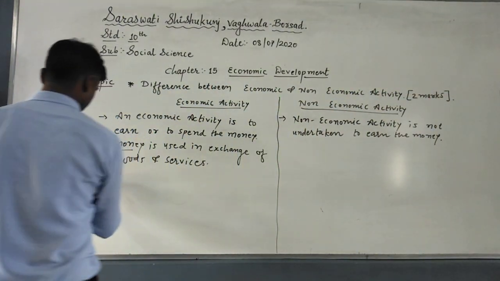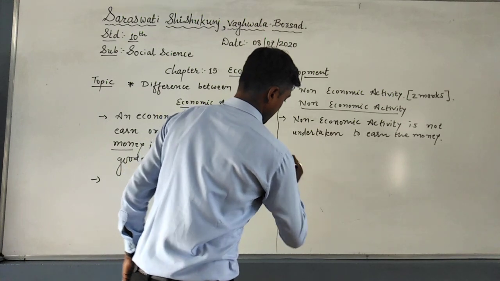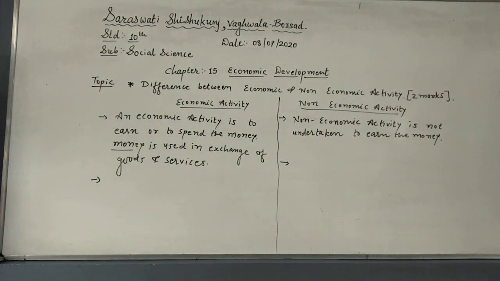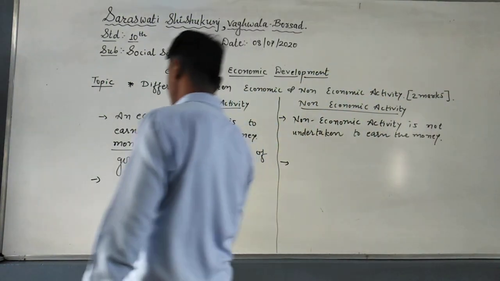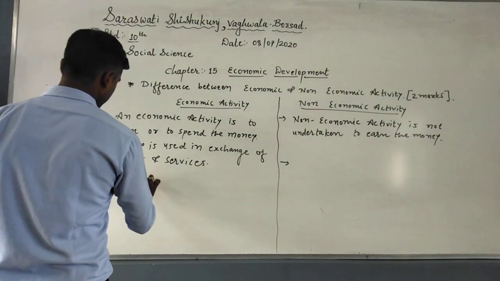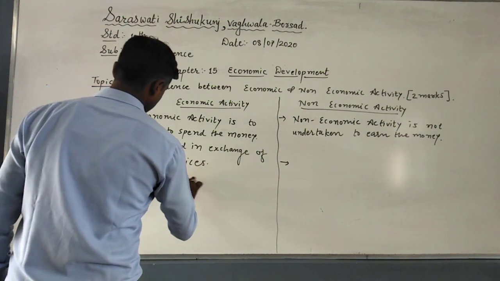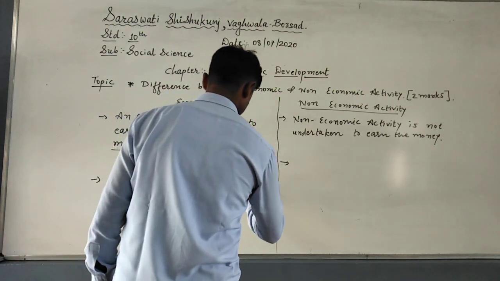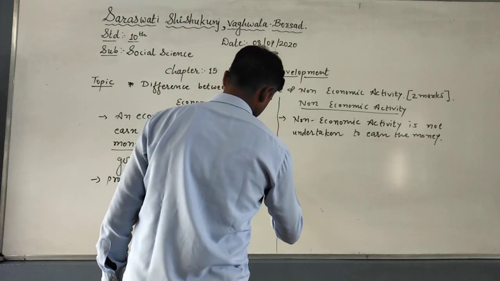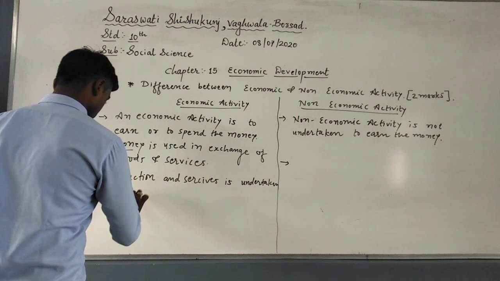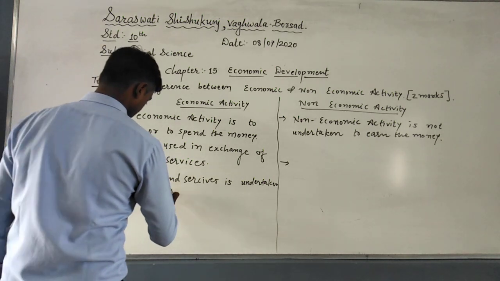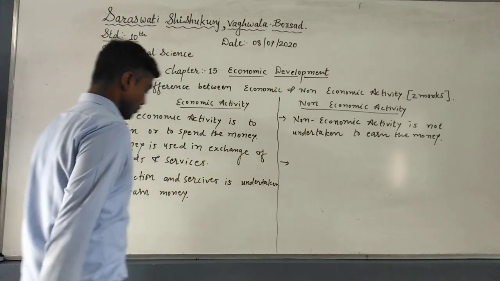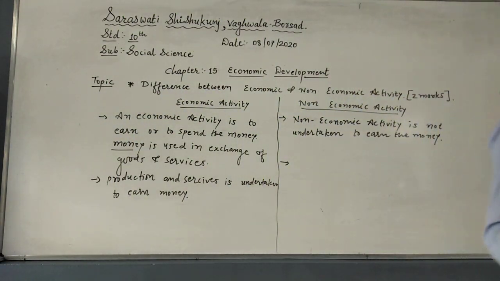Now we will write the second difference. Same thing, production of goods and services is undertaken to earn money. It means production and services are undertaken to earn money. Very simple. Production, or you can say services, are provided, and their main aim is to earn money.